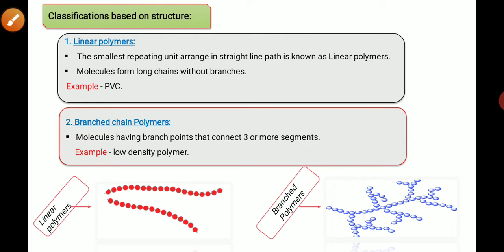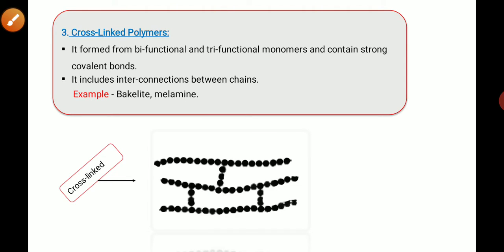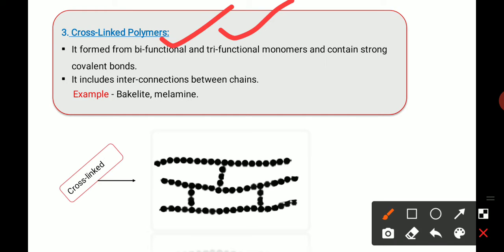And the next one is cross-linked polymers. What do we mean by cross-linked polymers? They are formed from bifunctional and trifunctional monomers and contain strong covalent bonds. The second, very simple definition is that it includes interconnection between chains.